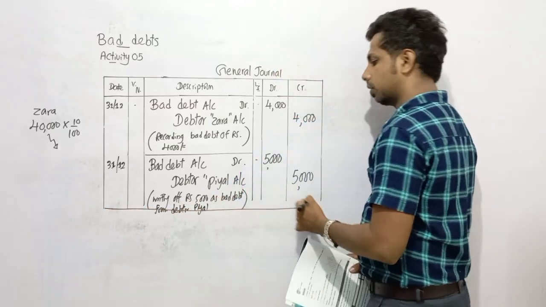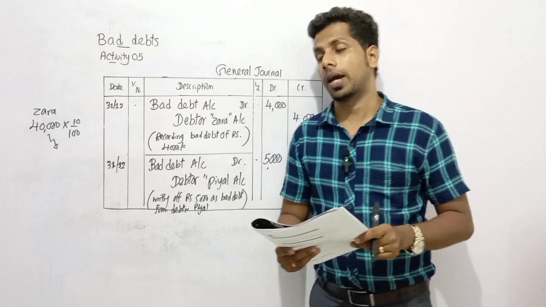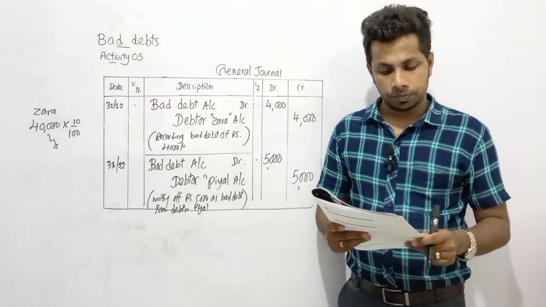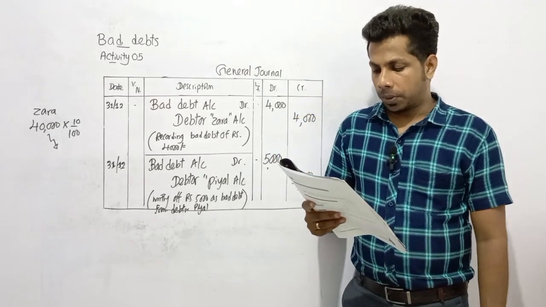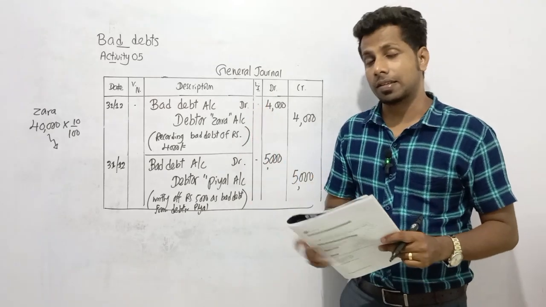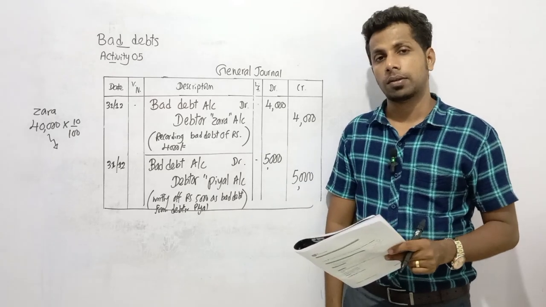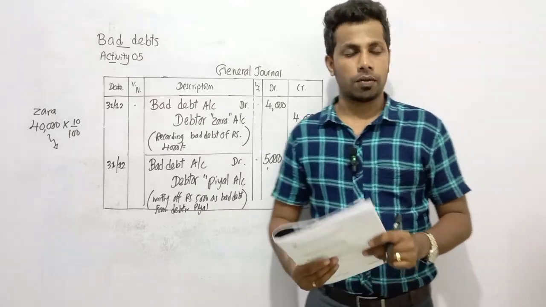Okay, so dear children, this is how we record journal entries for the bad debts. We need to present these in the ledger as well, because after recording transactions in prime entry books, the next thing is we need to update these in the ledger as well. So let's prepare the ledger now.